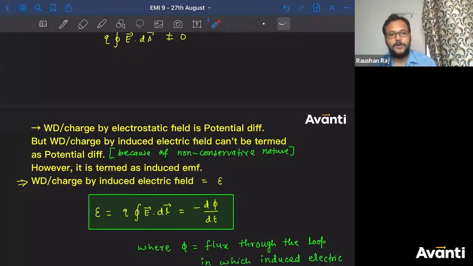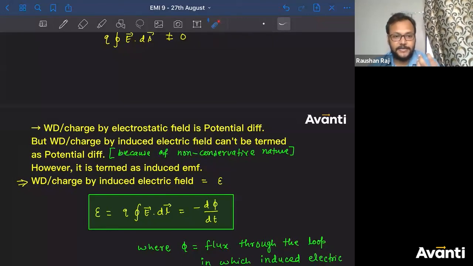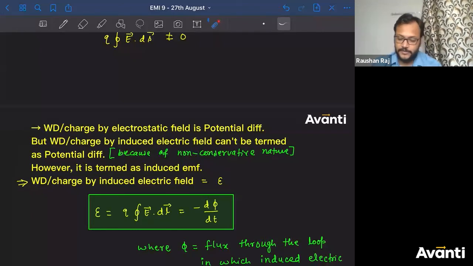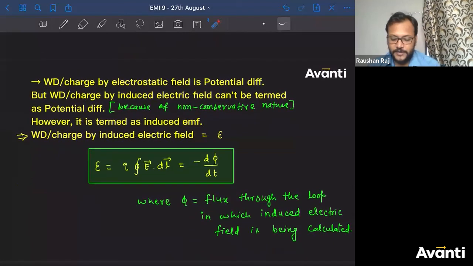Now someone will ask you, is there any difference between induced EMF and potential difference? Yes, there is a difference. The difference lies in the expression, in the exact definition of these two. However, magnitude-wise, they can be same. Now we have defined work done per unit charge by induced electric field as induced EMF.